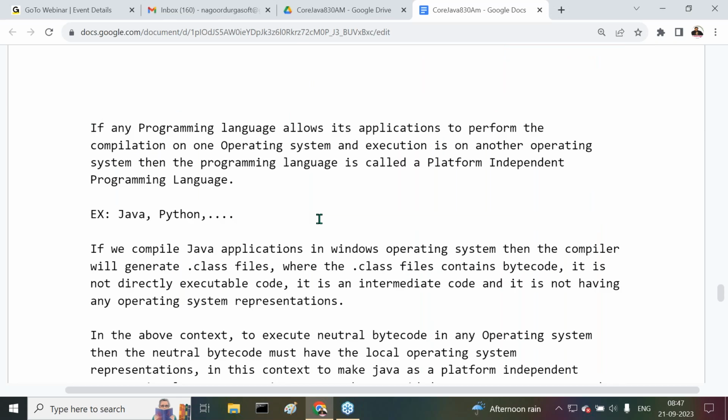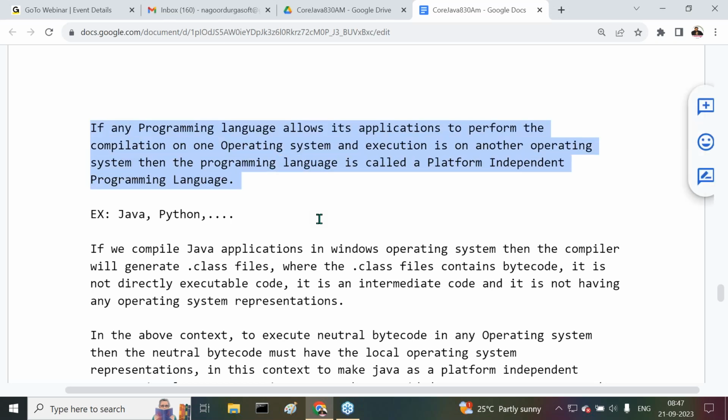About platform independent programming languages, first we are given some definition. What is the definition? If any programming language allows its applications to perform the compilation on one operating system and execution on another operating system, then the programming language is called a platform independent programming language.